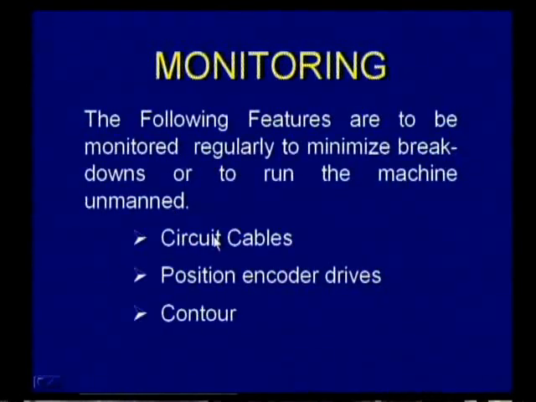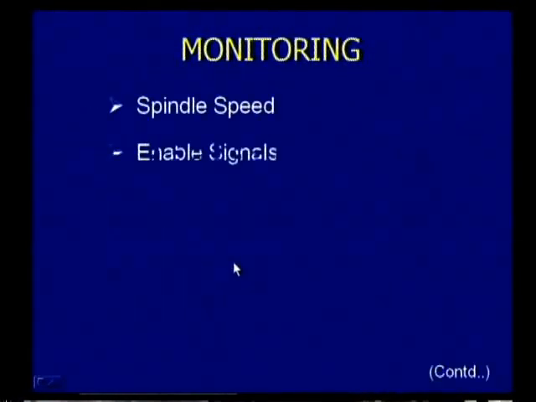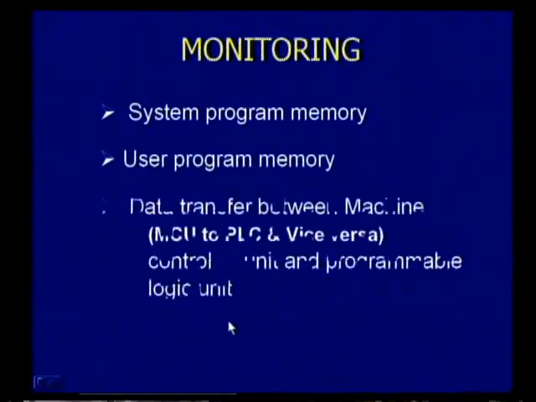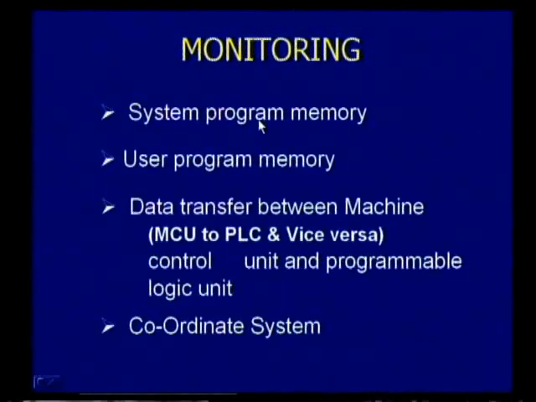They are circuit cables, position encoder drives, contour, spindle speed, enable signals, voltage, temperature, microprocessors, change of status of buffer battery, system program memory, user program memory, data transfer between the machine control unit and the programmable logic controller, that is, data transfer between MCU and PLC and vice versa, and the coordinate system.